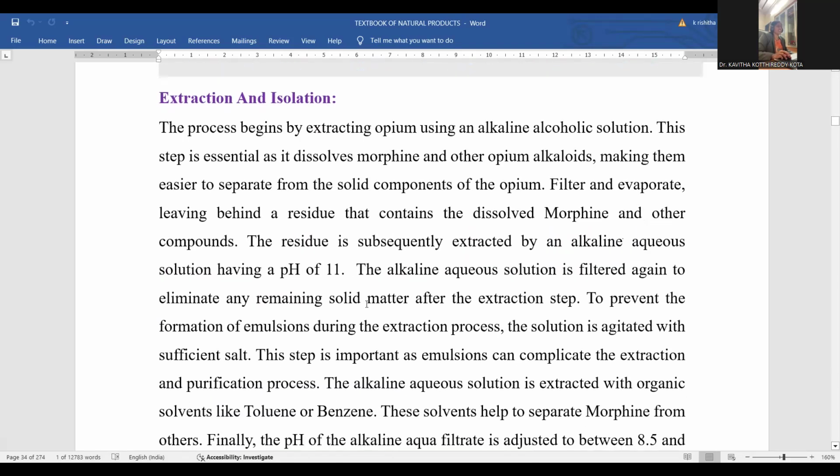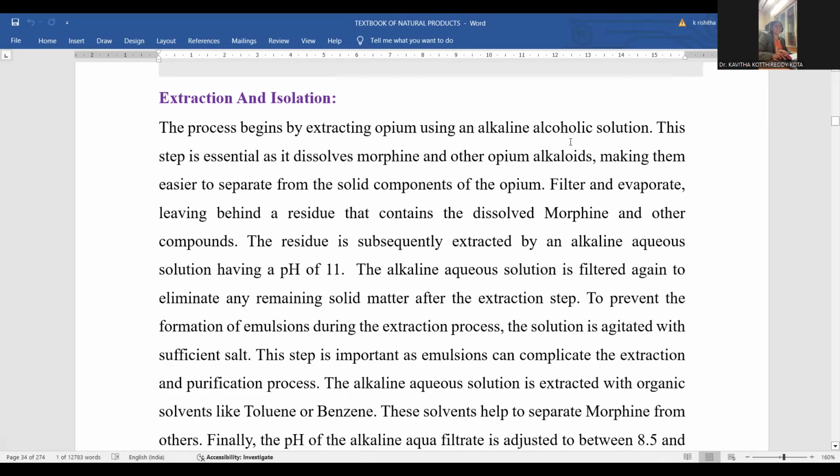Right, extraction and isolation. Being a natural product, we need to extract morphine from the opium poppy. The extraction process is shown here. The process begins by extracting opium using an alkaline alcoholic solution. Opium is finely ground and then treated with the alkaline alcoholic solution and mixed. This step is essential. It dissolves the morphine. To dissolve the morphine, the suitable solvent is the alkaline alcoholic solution.